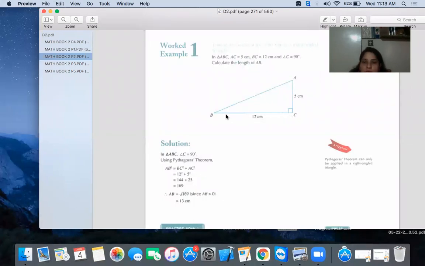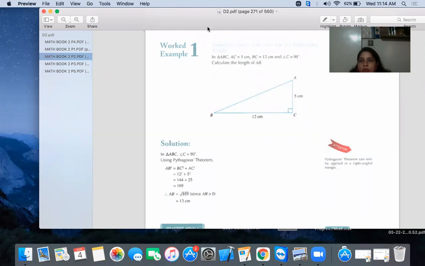Now, you can see there's 12 centimeter. The side where we make the angle is called the base. The opposite side of the base is called the opposite side, or you can say perpendicular. And the longest side of the triangle is called the hypotenuse. First of all, you have to recognize the sides.